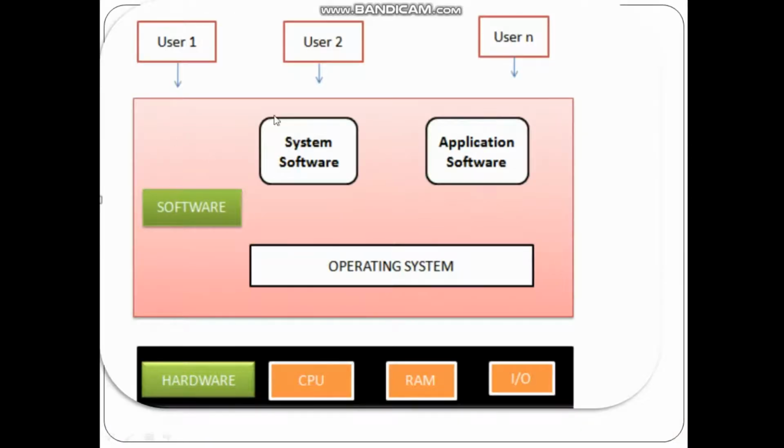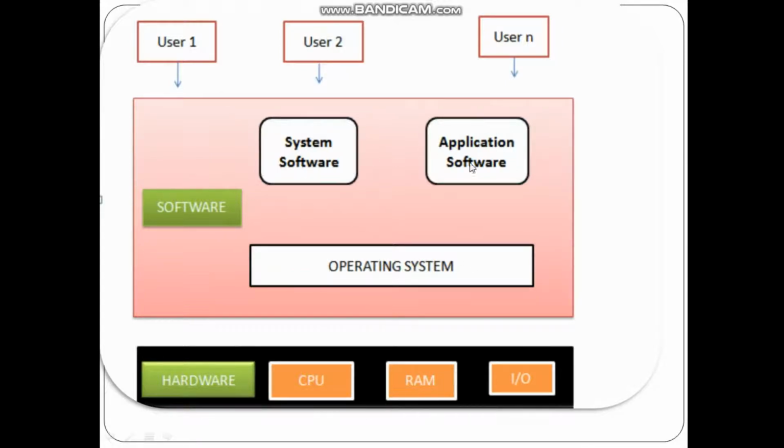This is the diagram of the operating system. A computer system can be divided into user, software, operating system and hardware. User is who is using the computer, like people, machines and other computers. Software is a set of instructions that perform specific tasks. This software is classified into two types: application software and system software. System software is designed to run the computer's hardware and application programs. For example, operating systems. So, operating system is system software.